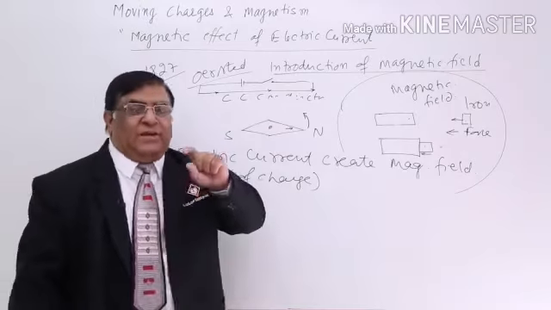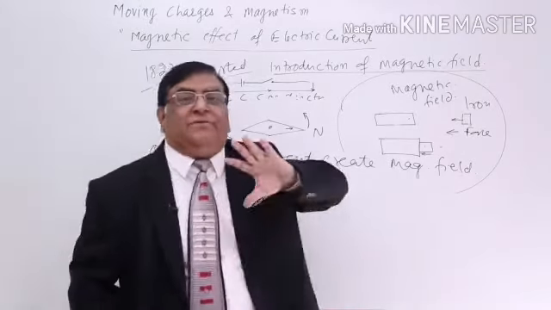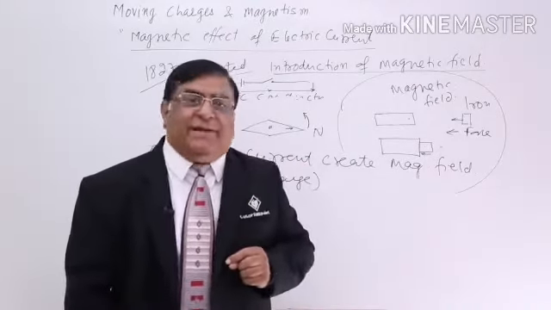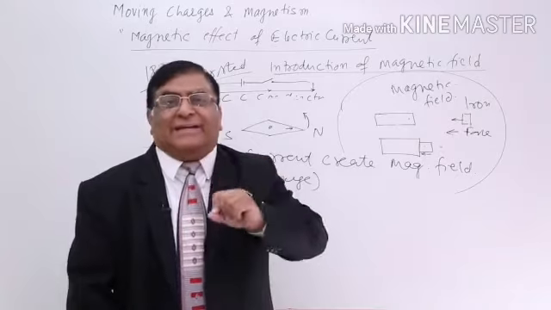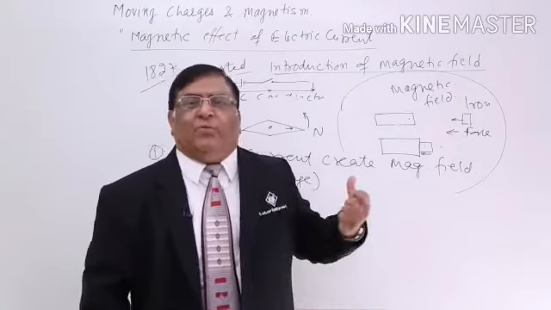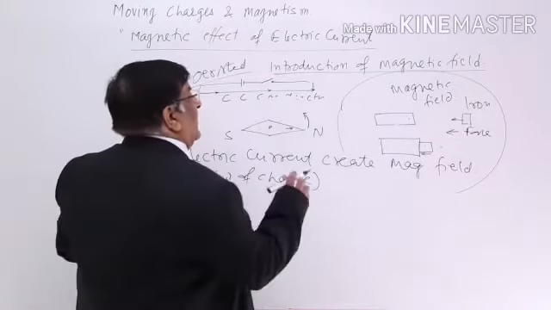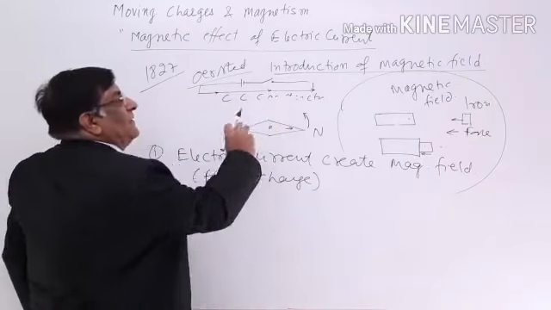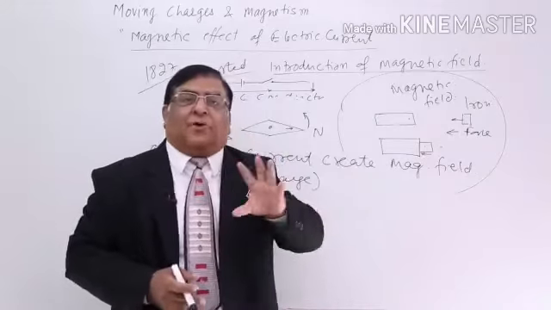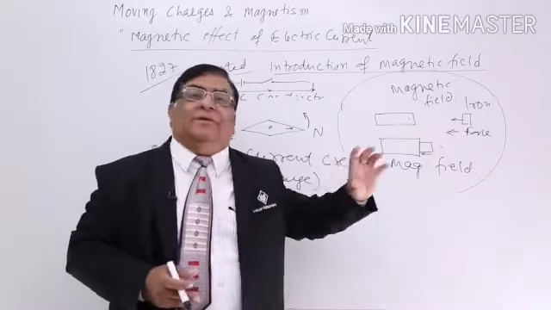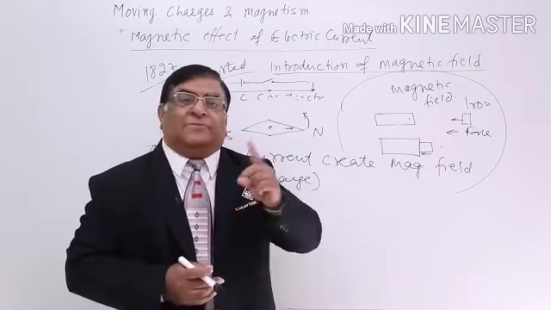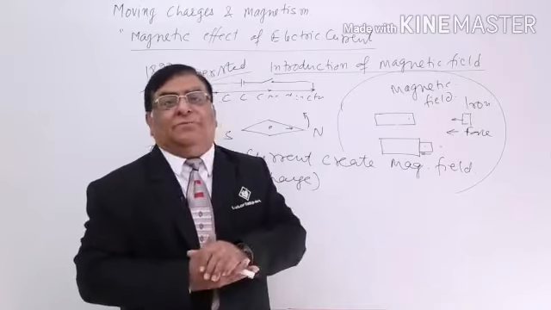We did more studies, and for the next 40 years, by the end of the 19th century, all the studies were made, and it was decided that magnetism is basically a property related to electricity. And what is that property? Whenever there is a motion of charge, a field is created, and that field is magnetic field, which is different from electric field and which is different from gravitational field. How is it different from electric field and gravitational field?